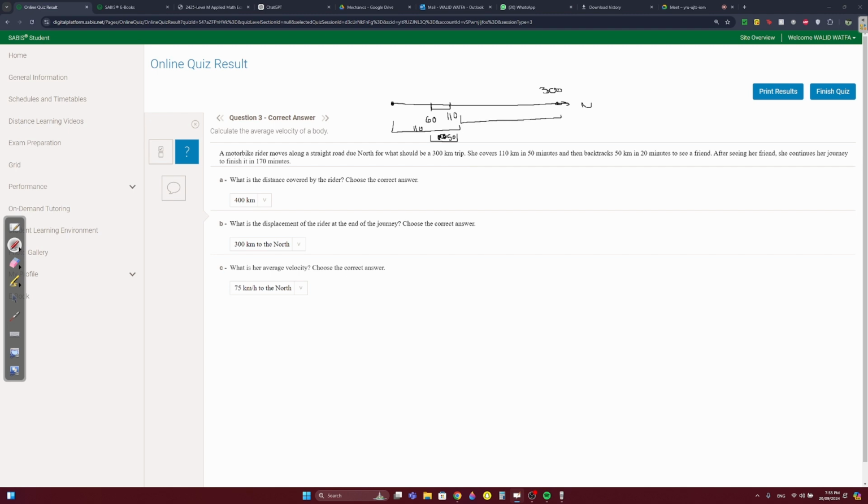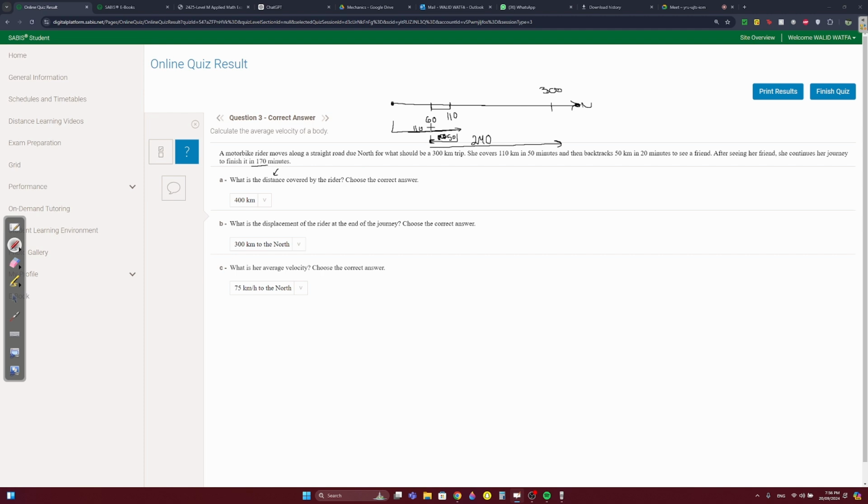Then she continues from 110 to 300, which is 190 kilometers. No, sorry. So she went from here to here, right? Then she went from 110 back to 60. Then she went from 60 until 300, right? So the first arrow 110, then she went back 50, then she went from 60 to 300, which is 240. In 170 minutes. What's the distance?